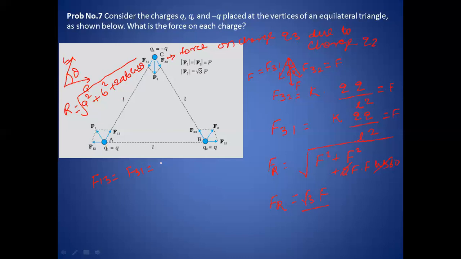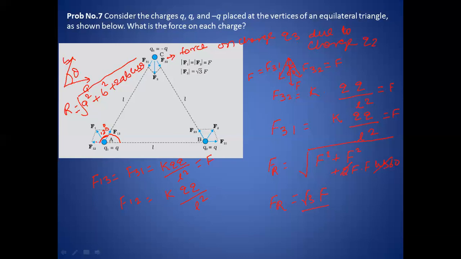So F31 is K Q by L square, and I have written it as F. And F12 here is also K Q by L square. L is the length between them, and these two charges have the same magnitude. So F12 will be this. Here two forces are acting, one in this direction and another in that direction. What is the angle between these two forces? Here this angle is 60, so definitely it will be 120 degree.